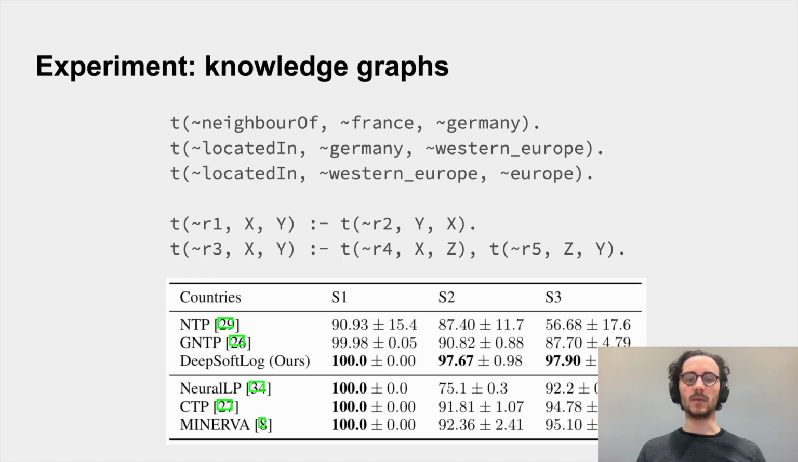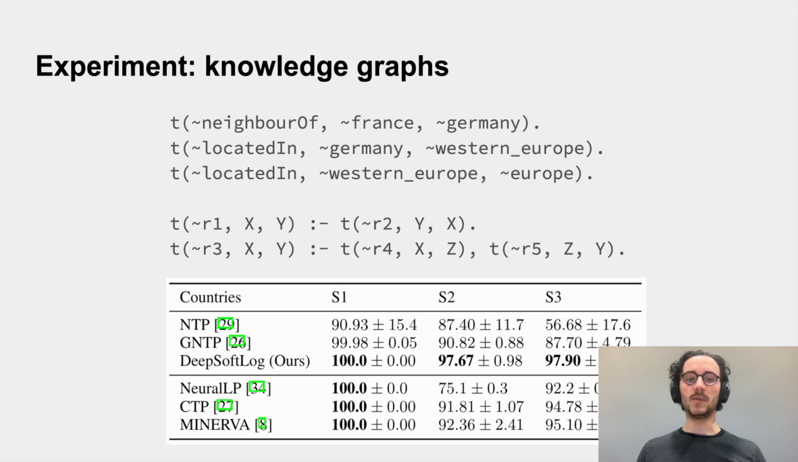Let's look at some experiments. First, there are the knowledge graph experiments. Knowledge graphs are a large set of triples, or in logic also called binary facts. For example, here we express that France is a neighbor of Germany, Germany is located in Western Europe, etc. Then in DeepSoftLog, we can also add rules. Here we have a symmetric rule and a transitive rule.